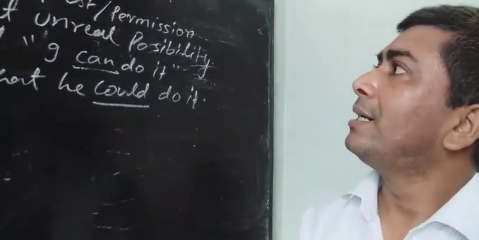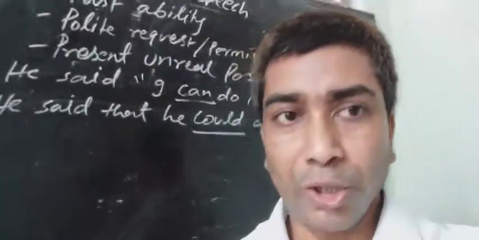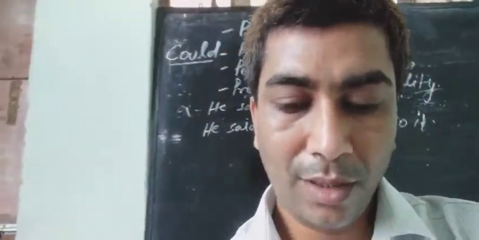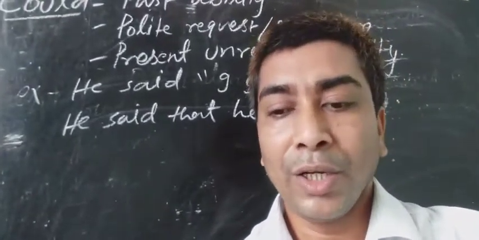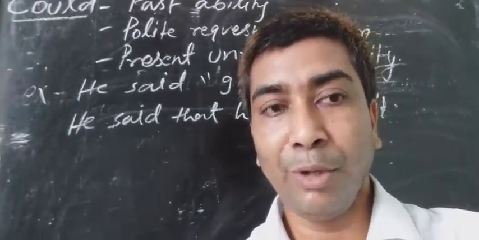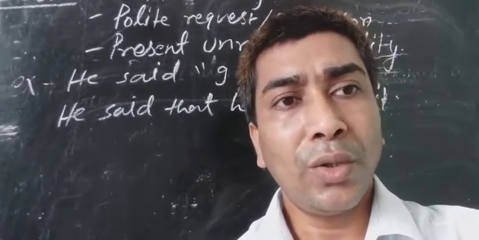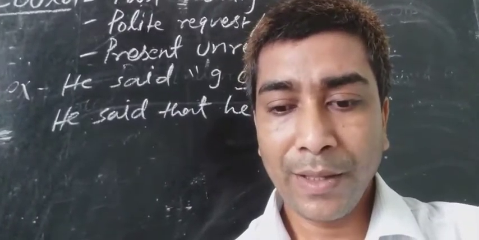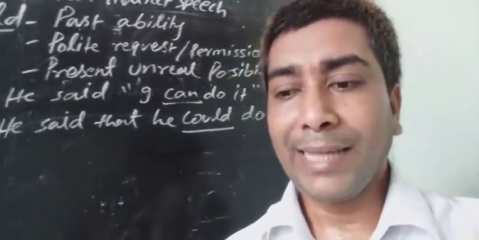Third use, polite request or permission. Could is also used for polite request or requesting someone. For example, could you help me please? This is a polite request. Another example, could you please give me your book? These are the examples of polite request or permission.